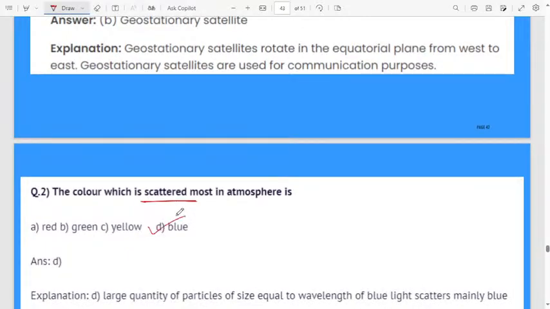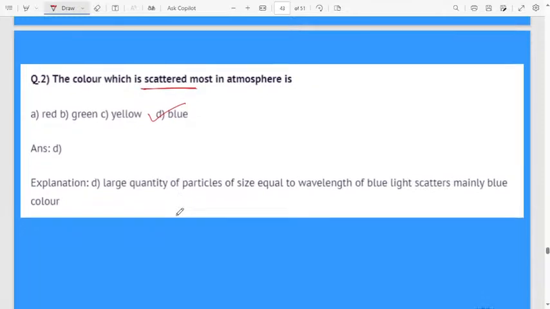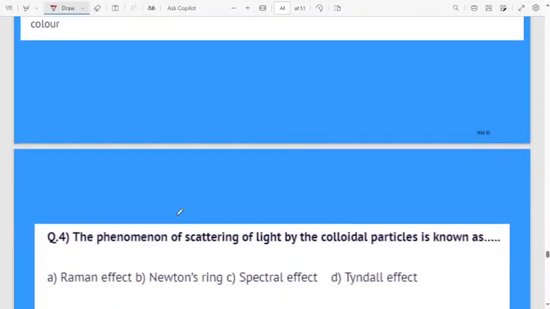Option D, blue. A larger quantity of particles of size equal to the wavelength of blue light are scattering, mainly the blue color. Okay, next, I already explained the theory part of everything.